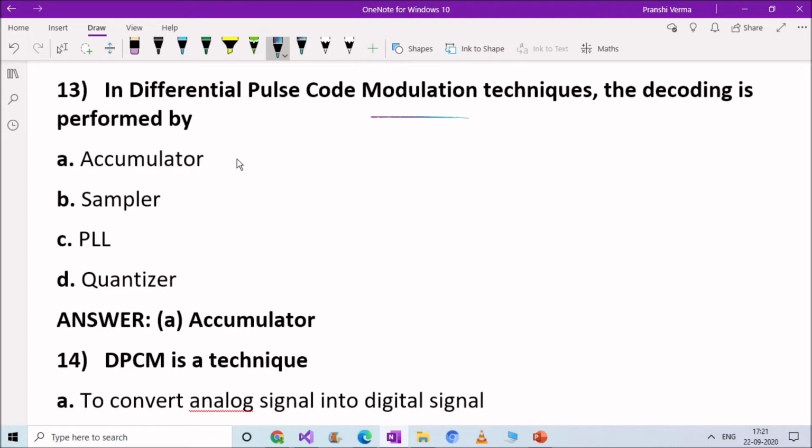Right answer here is option A, accumulator. In differential pulse code modulation techniques, the decoding is performed by accumulator.